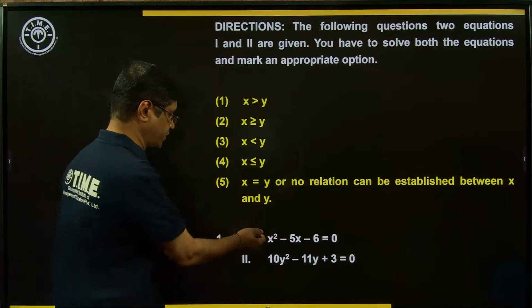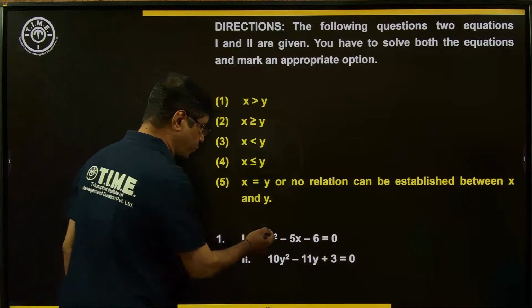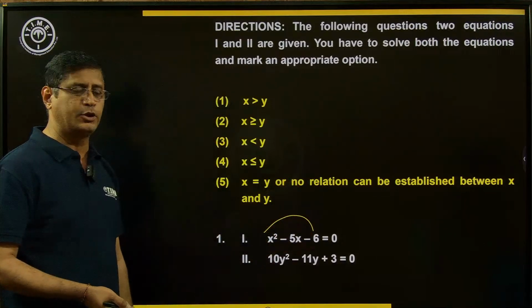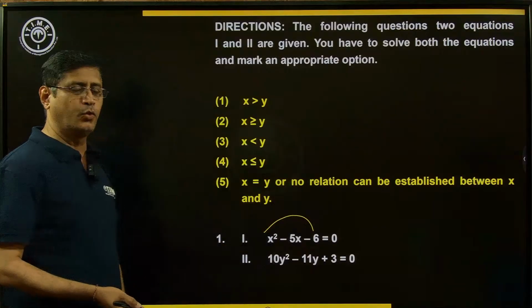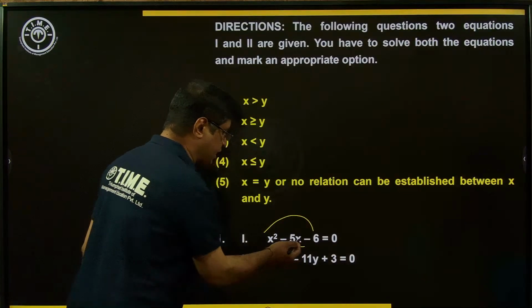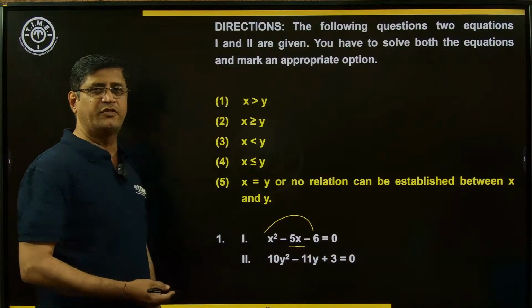Now look at the first equation: x square minus 5x minus 6. What is the product of a and c? It is a negative value, that is minus 6. What is the middle term? The middle term is equal to the sum of the factors.